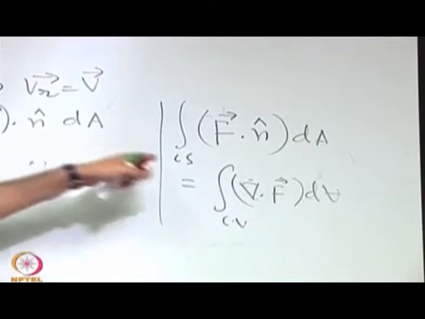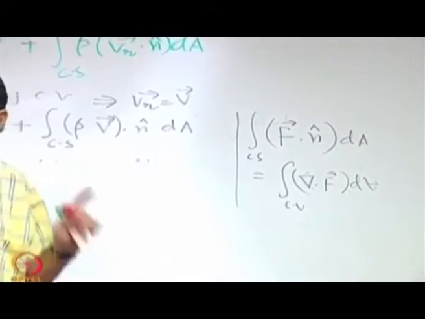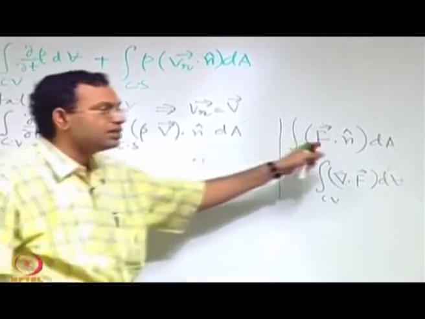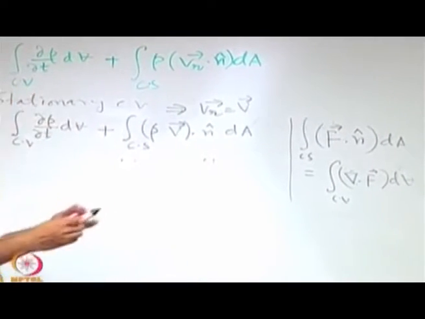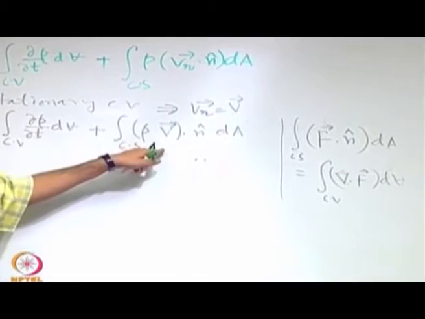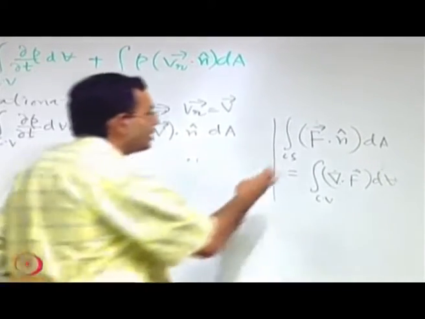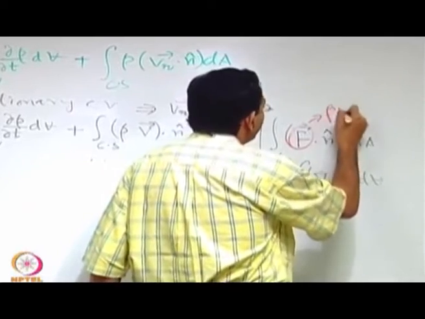The surface has to be completely bounding the control volume, that is the only important assumption. F is any general vector field. So, here what is the F? Rho into v is the F here. In this particular example, F is rho into v.